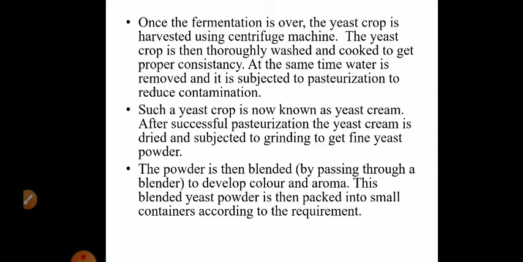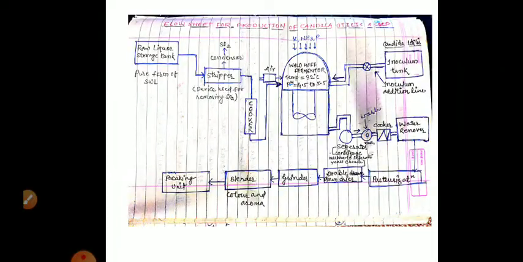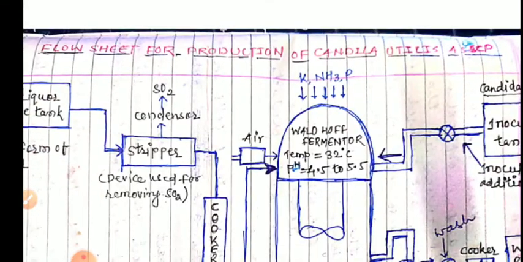The powder is then passed through a blender and blended with some appealing color and aroma. This blended yeast powder is then packed into small containers according to requirement, or it can be tableted for human consumption. Is that clear? So that is all about the production of single cell protein.